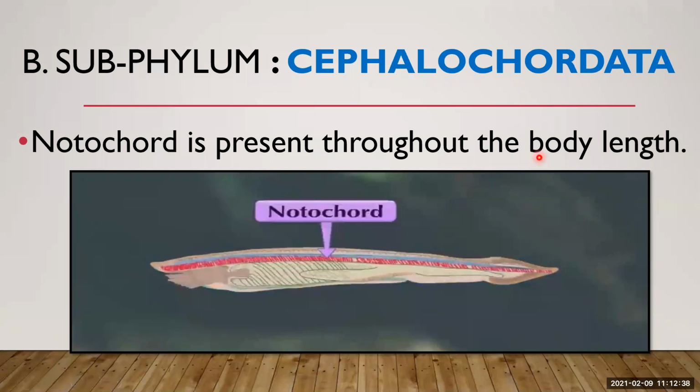The notochord is present throughout the body length. Here you can see in red color, the notochord is present throughout the body length. If you compare this with the urochordates, they had the notochord only in the tail region at the larval stage. But in cephalochordates, what happens? Notochord is nothing but the skeletal structure or a rod which gives support to the body. Here you can see in red color, it is the notochord present throughout the body length.